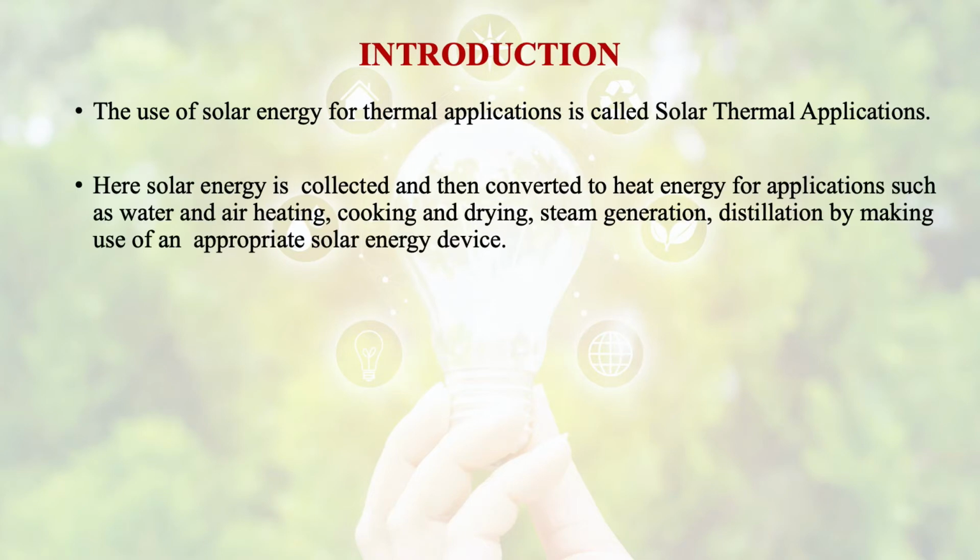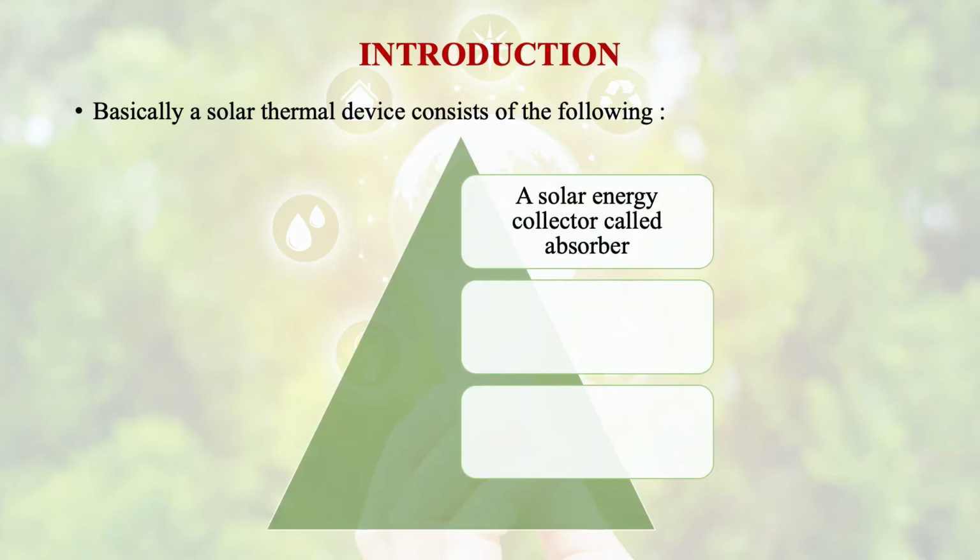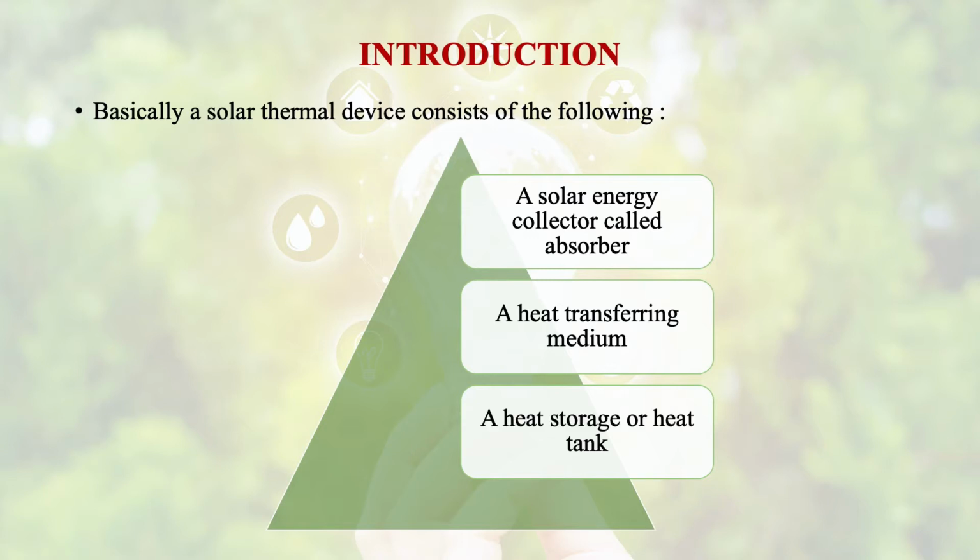Here, solar energy is collected and then converted to heat energy for applications such as water and air heating, cooking and drying, steam generation, distillation by making use of an appropriate solar energy device. Basically, the solar thermal device consists of a solar energy collector, or we call it absorber also, a heat transferring medium, and a heat storage or heat tank.